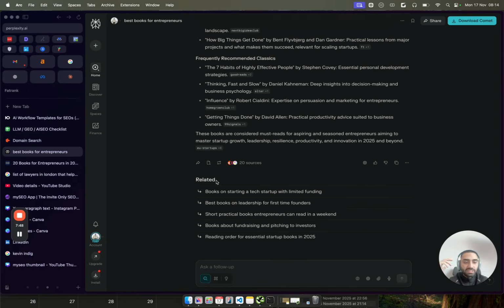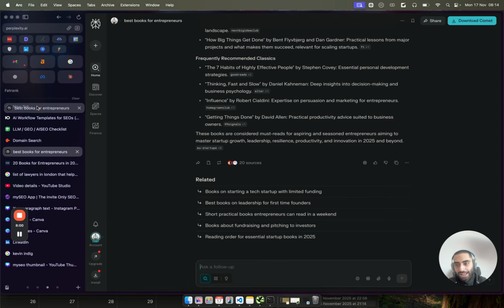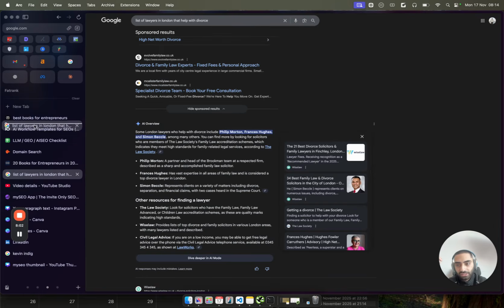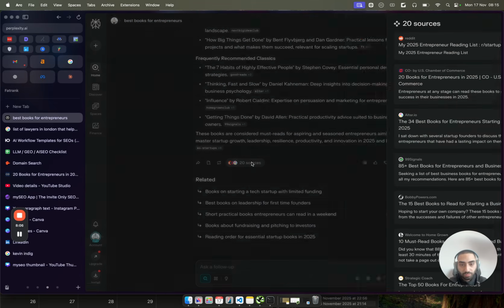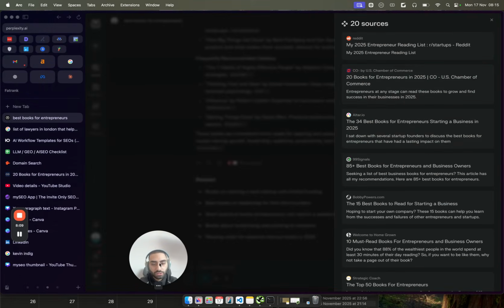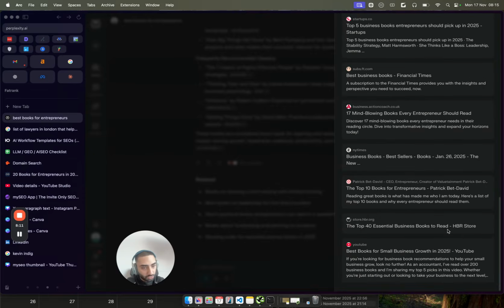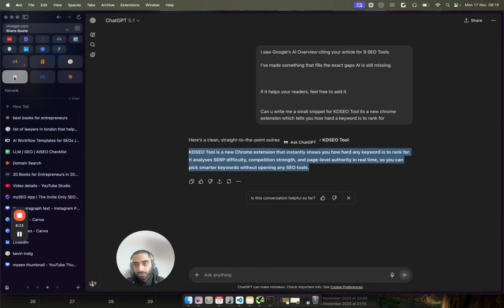And this is a rinse and repeat task. Don't think that you're going to send out 5 emails for outreach and you're going to get 5 replies. It's very much a numbers game. So the more sources you can have, and if you can collate them from Google AI overview, you've got Perplexity, so you can go all the way down, click on sources, and you've got 20 sources right there. And then you've got ChatGPT and its sources there.